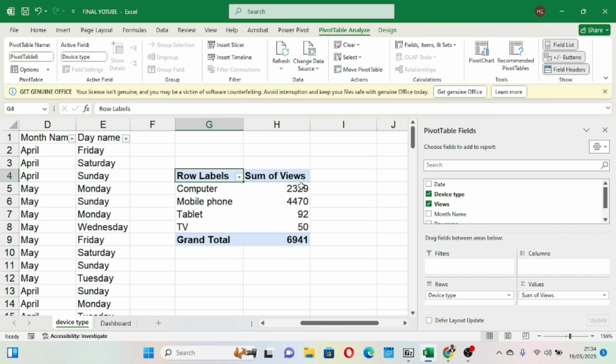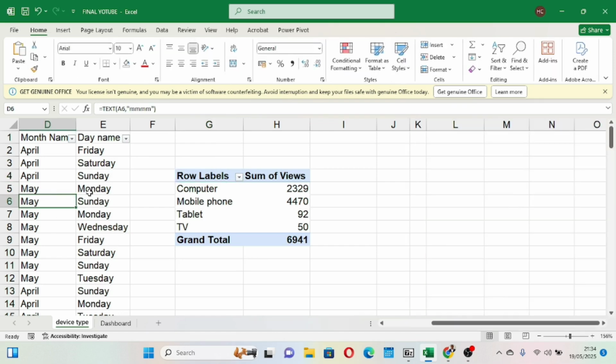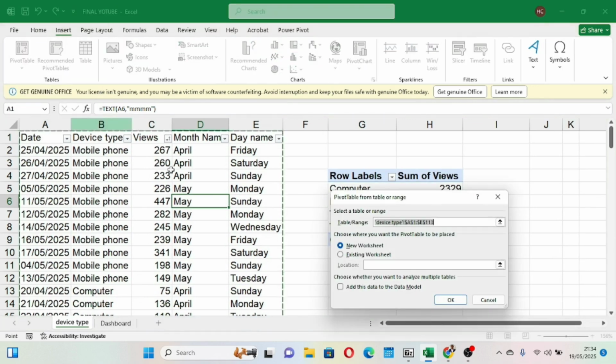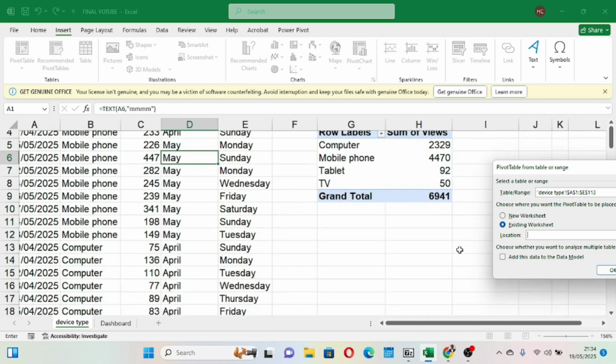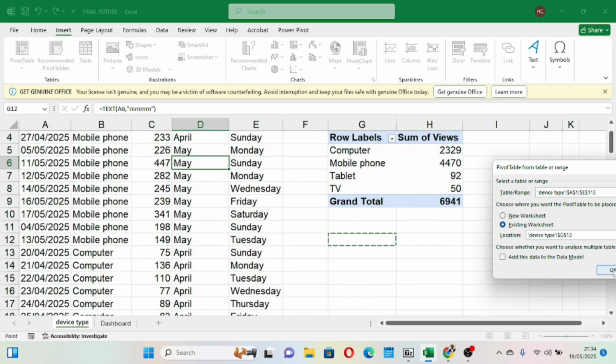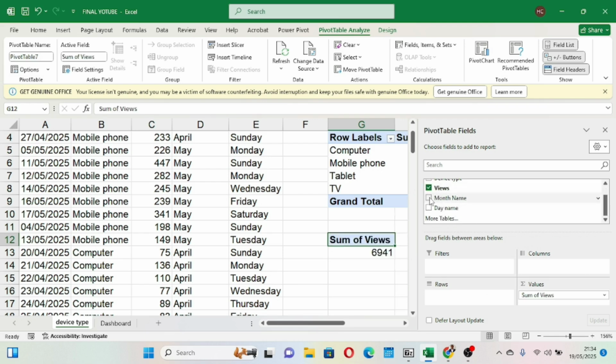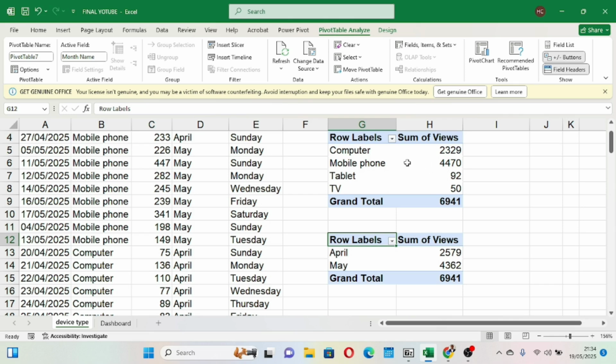Okay. Now, the next thing I want us to do is to come again on this data, click on this data, and then go again on insert pivot table. And then we want to put it on an existing sheet, but just down here. Okay, and we click OK. And when we click OK, we want to get views by the month name. Are you seeing now? So the month still comes under rows, and then we have the sum of views. This is very, very important for you to note. So this is the second table that we have designed.